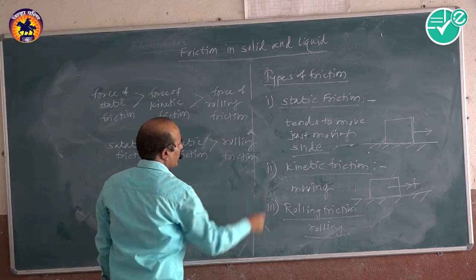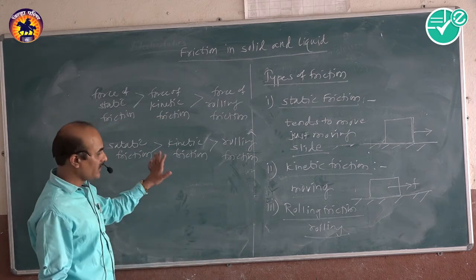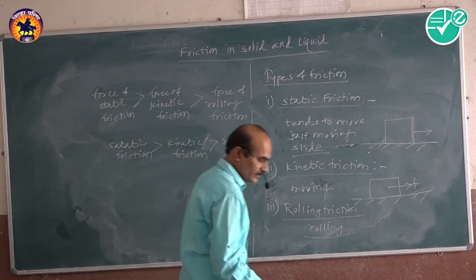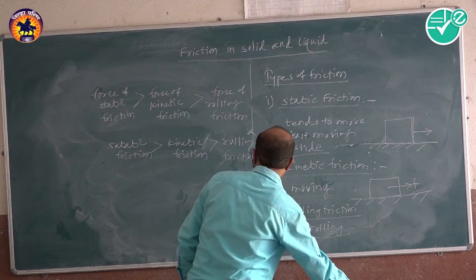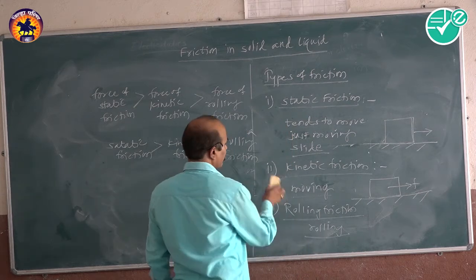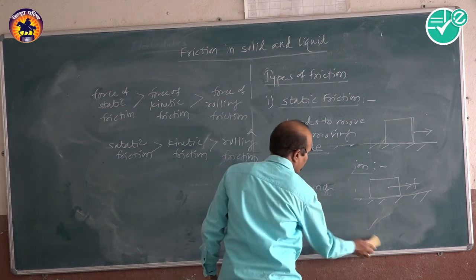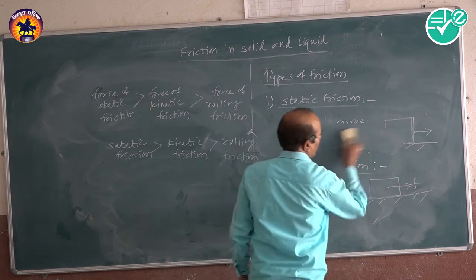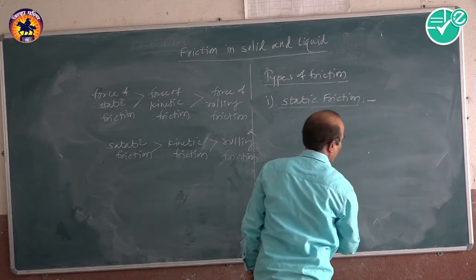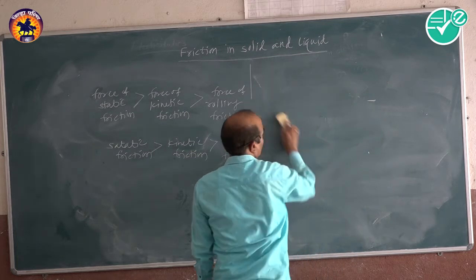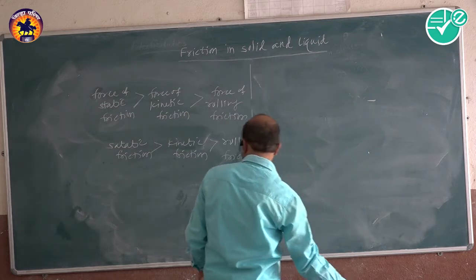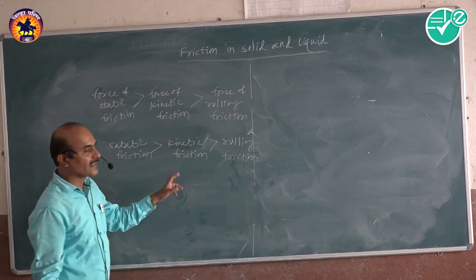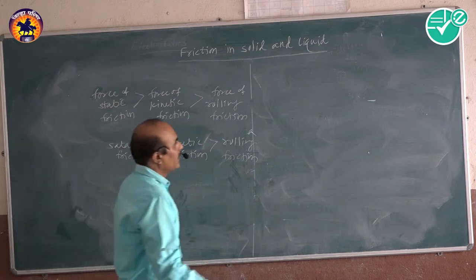In this topic we will look at only the static friction and the kinetic friction. How is the static friction greater than the kinetic friction? We can see one example for it. I will draw the figure for it, and we can see how the static friction is greater than the kinetic friction.